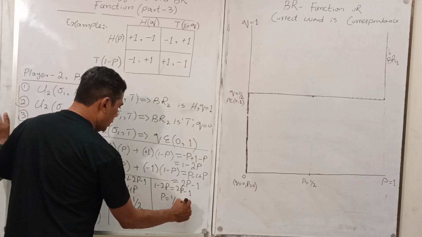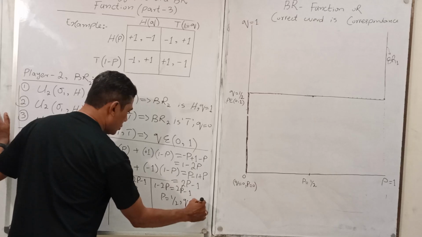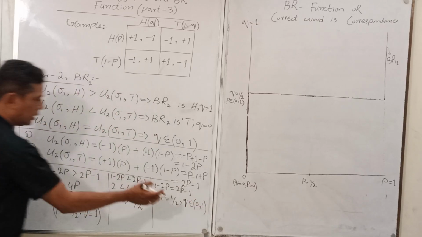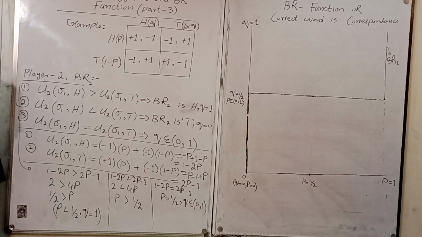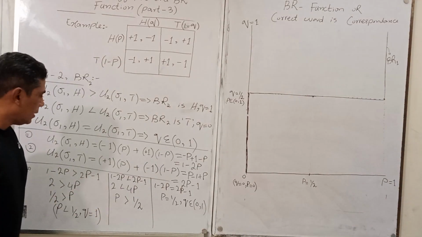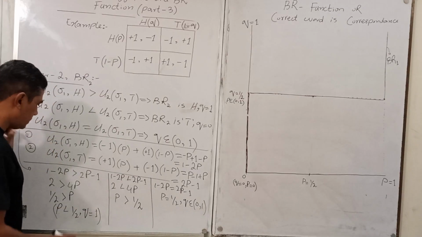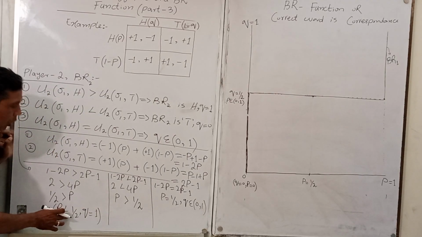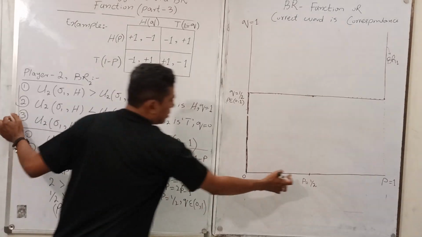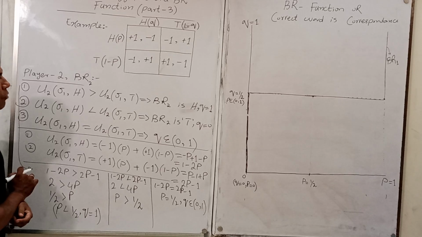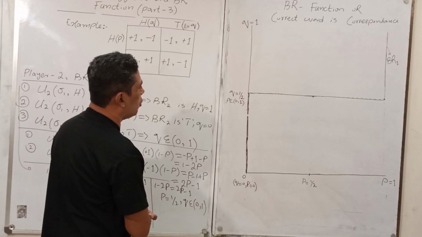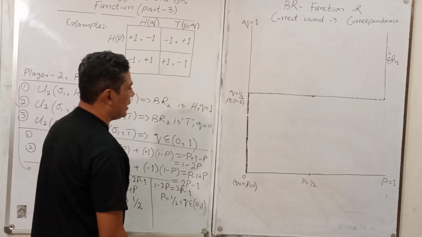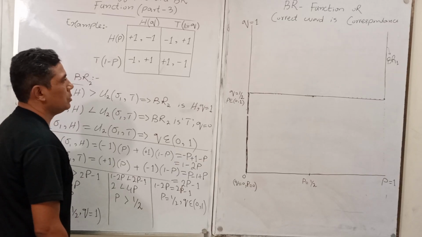1 upon 2, it means q belongs to 0 and 1. Same kind of thing, you got my point. Same kind of result we have already calculated with player 1. Now just for this one, when p is less than 1 upon 2, the value of q is 1.